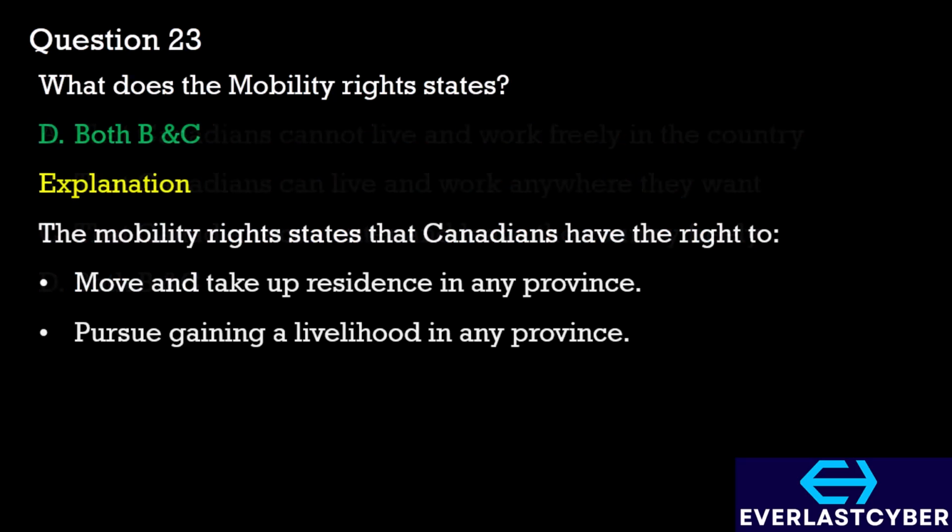The answer we'll be going with is option D. Option B states that Canadians can live and work anywhere they want, and option C states that Canadians can enter and leave the country freely. This obviously means that Canadians have the right to move and take up residence in any province, and also they can pursue gaining a livelihood in any province. Additionally, they also have the right to enter and leave Canada freely without any restrictions.